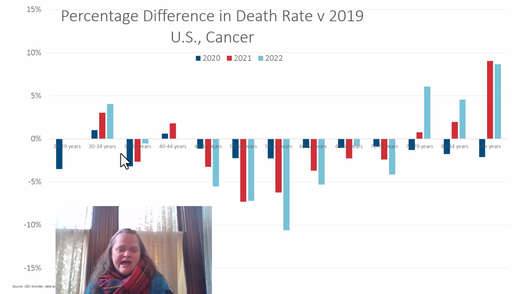pandemic. And I'm not that surprised, because think about it, cancer is a slow way of dying compared to a lot of these other ways of dying. Heart disease can be a pretty rapid way of dying, especially ischemic heart disease. And then when we see stroke and some other physiological causes of death, some of them are rather rapid ways to die and others are a little more drawn out in general. External causes of death tend to be very rapid ways to die, so those can have some very large changes year to year. And we will see that during the pandemic, a lot of them did have some very large changes.